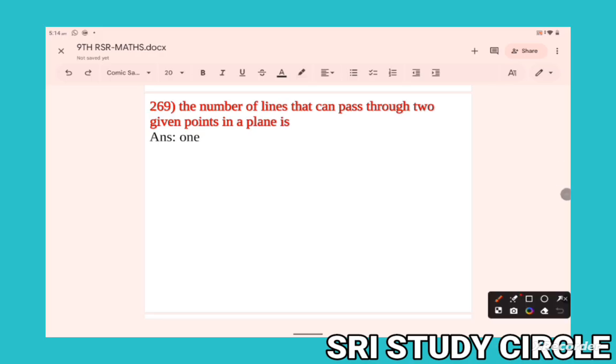The number of lines that can pass through two given points in a plane is the number of lines that can pass through two given points in a plane. So one point, next one.